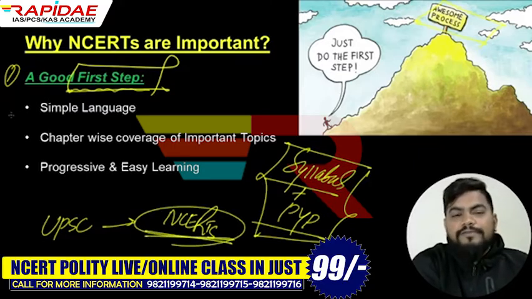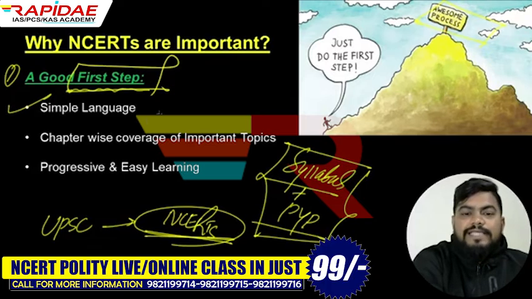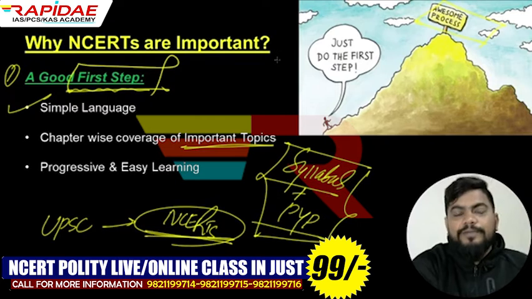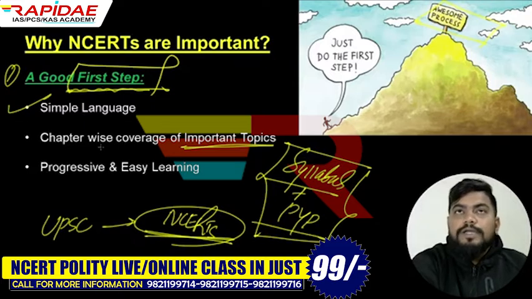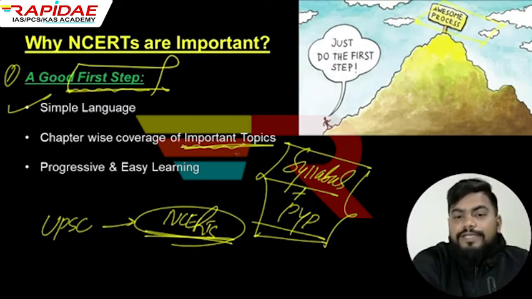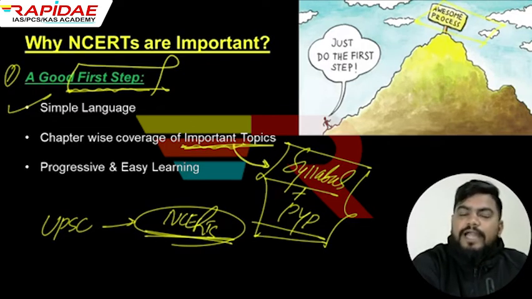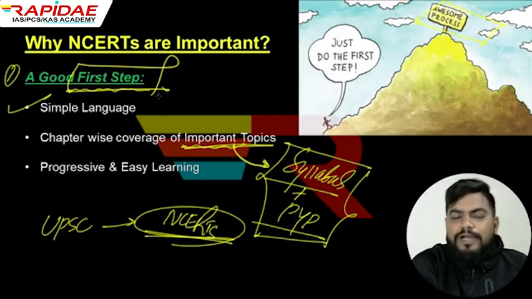Why? Because they have a very simple language, and chapter wise they will be covering very important topics. Just now through this book list we have discussed, only you came to know a lot of words. Democracy, what is democracy? What are rights? What is citizenship? What is nationalism? What is secularism? What is marginalization, right? What is parliament? What is constitution? So chapter wise you will be getting to know a lot of important topics which are surely there in your syllabus, and later on you will read the same from standard book also. But in order to have the basic building of the concept, NCERTs are very important to start with.